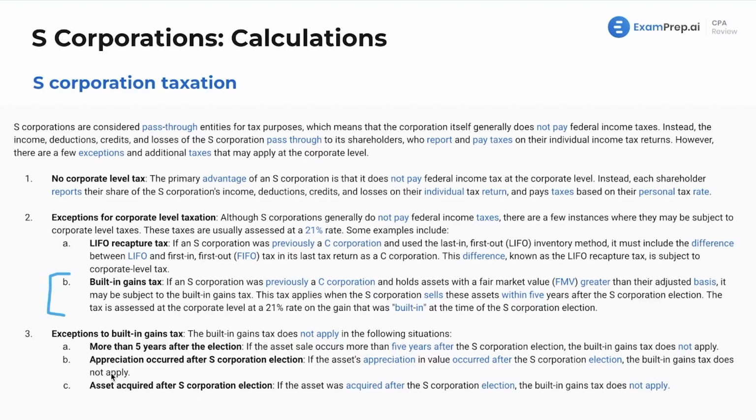So any appreciation or asset acquired, either of these, kind of similar in that sense, but no matter what, if you had the activity while you were an S-Corp, you're not going to have to worry about C-Corp taxation. I mean, that wouldn't make sense, right? We're an S-Corp now. We're not going to get just slugged in the head with C-Corp regulations and tax. And that is a good amount.